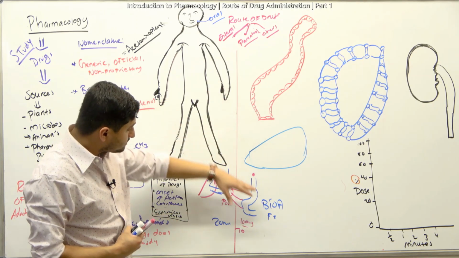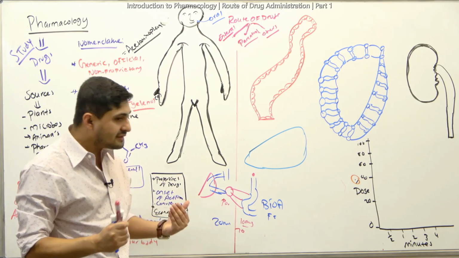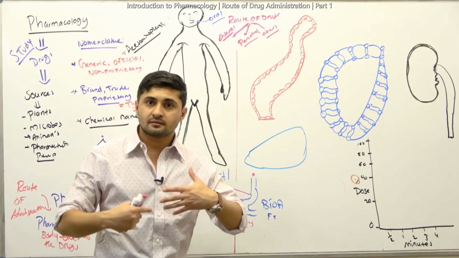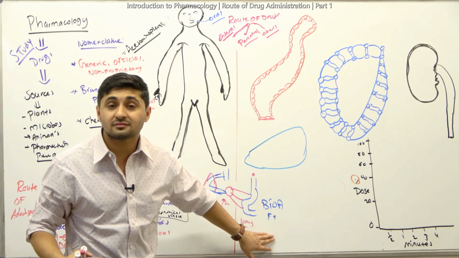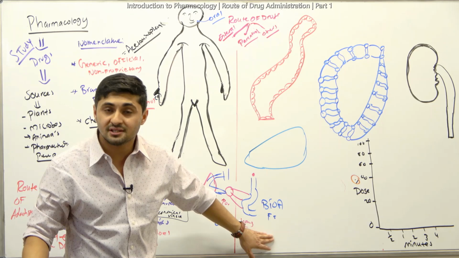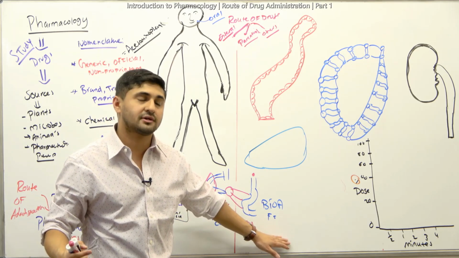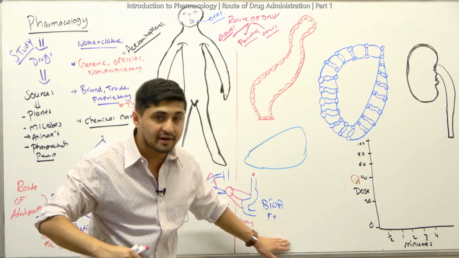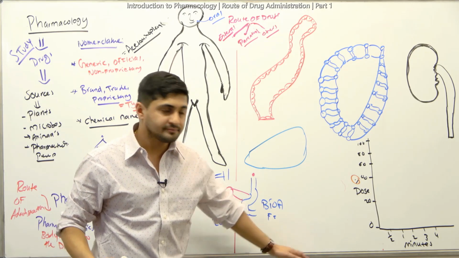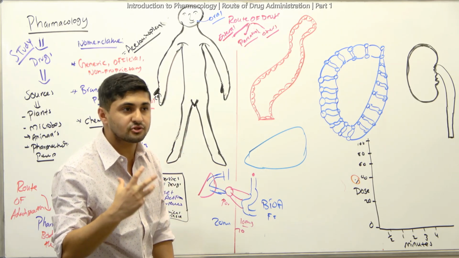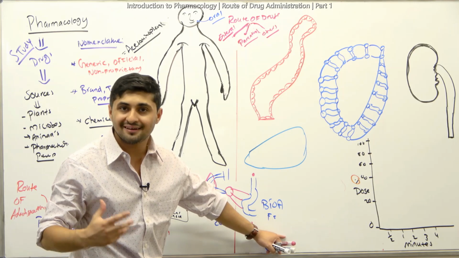So the oral disadvantage is that it has a lower bioavailability because of the first pass effect. The fraction of the drug that gets to systemic circulation is very low, maybe only 20 milligrams getting there.